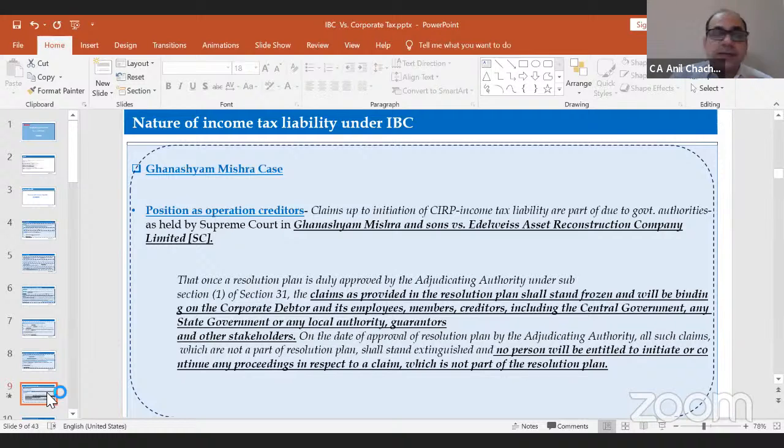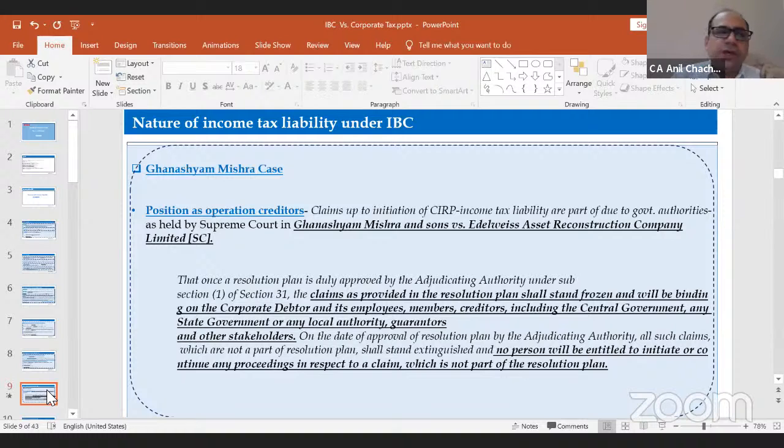Now the question is, at the time of the distribution of the assets under section 53 and section 31, approval of the resolution plan is binding on everyone, including the central government, local authority, or the state government.